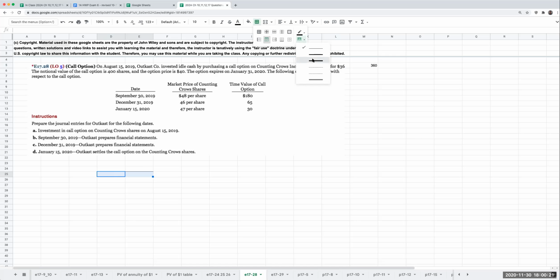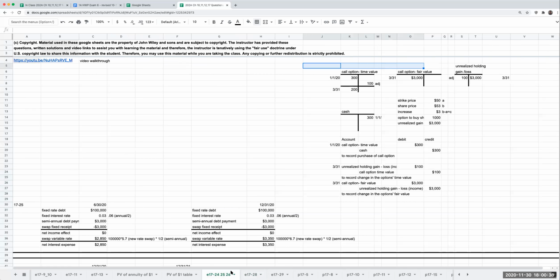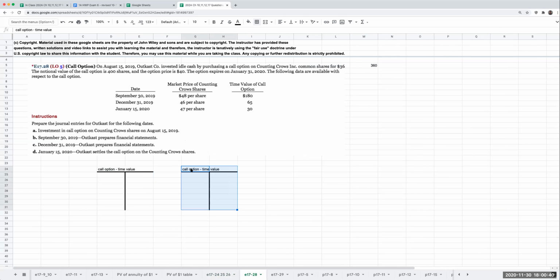My first T account was for the call option time value, and the second one is our call option fair value. And lastly, we're also going to have unrealized holding gains and losses.